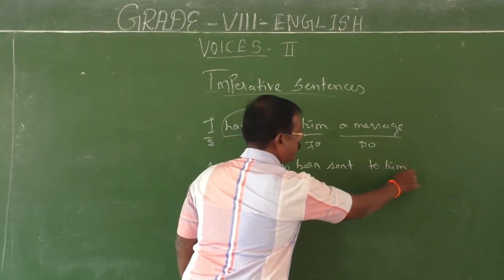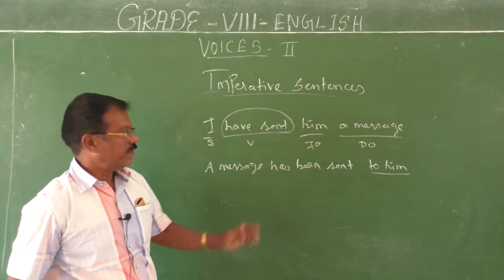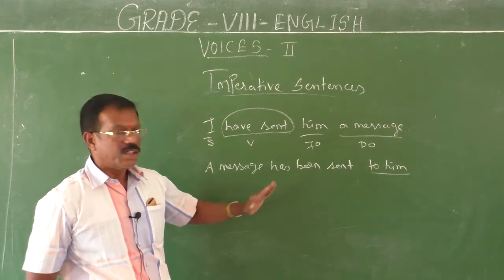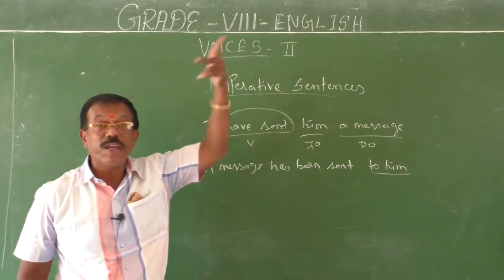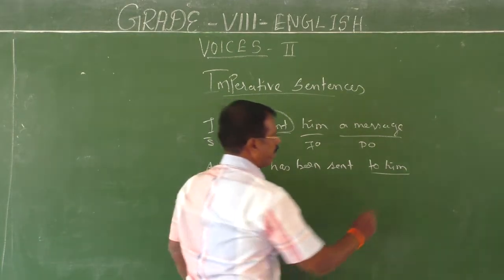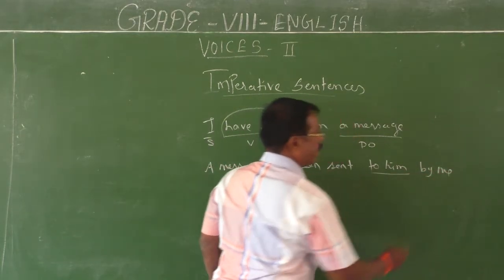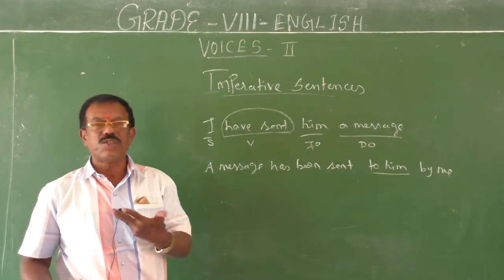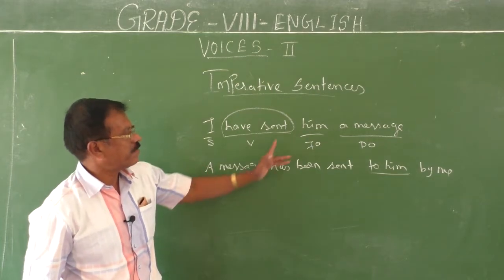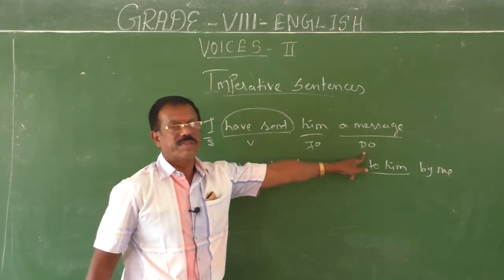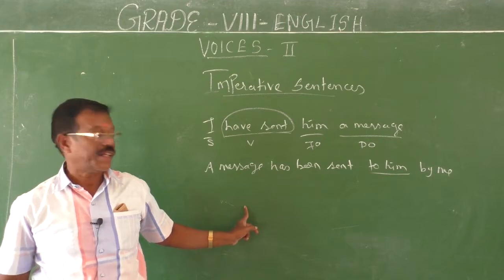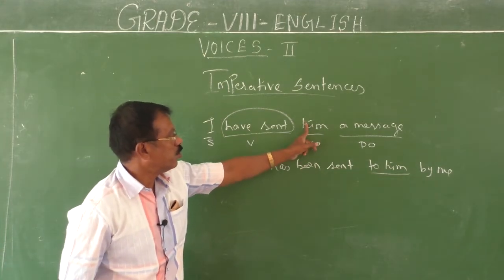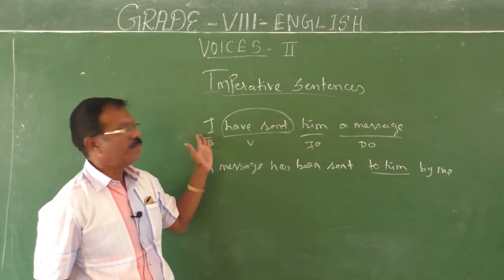Then to him, it is a prepositional object. So a message has been sent to whom? To him. By whom? By me. Okay, to him, by me. Here you have to ask yourself these two questions. A message has been sent. So using the direct object, I have given here one passive sentence. A message has been sent to him, by me.